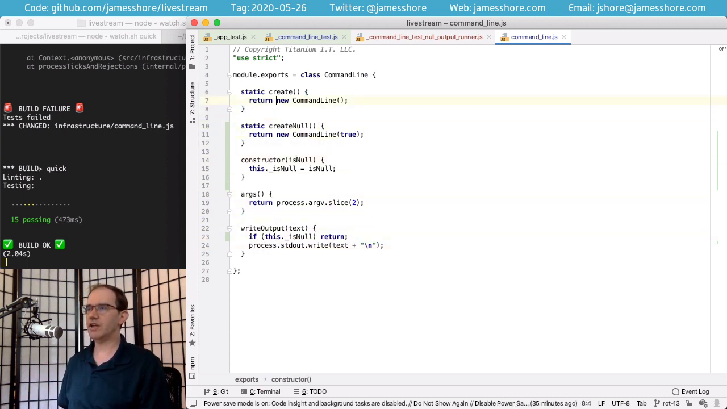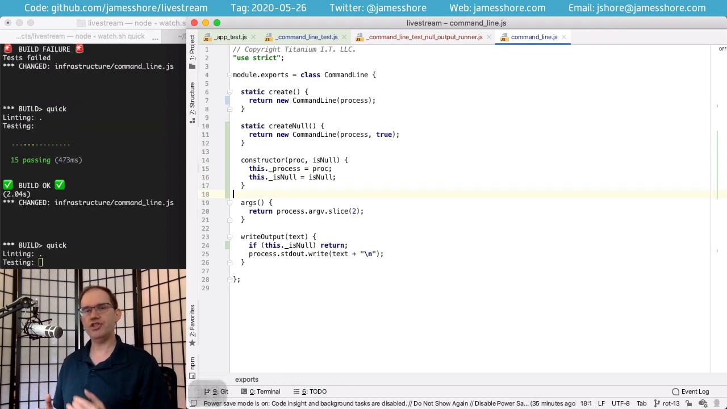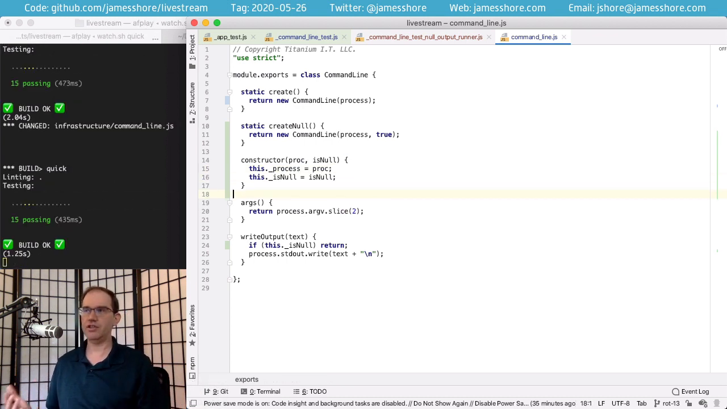So I'm going to pass in the process object here, and I'm going to pass it in here for now. We'll call that proc. Say this.process equals proc. So now we've injected the third-party library, in this case, Node.js's global process object. You'll notice here that unlike in mocks where you never double third-party code, with an embedded stub, you're only ever doubling the third-party code.